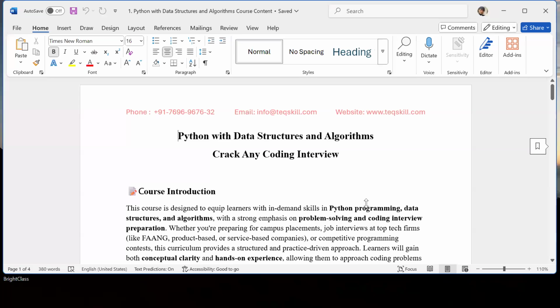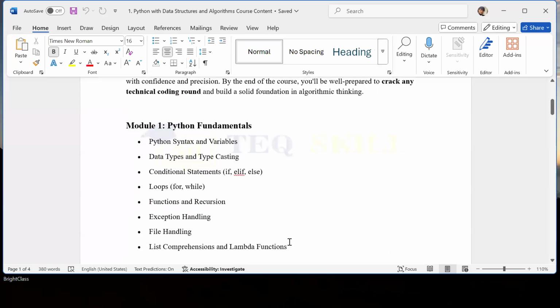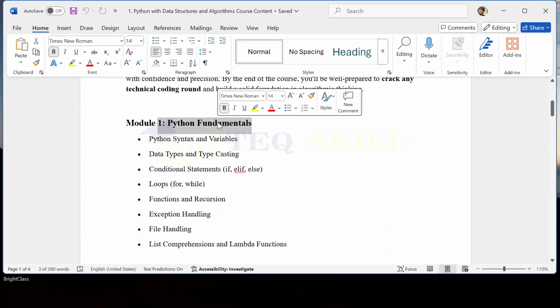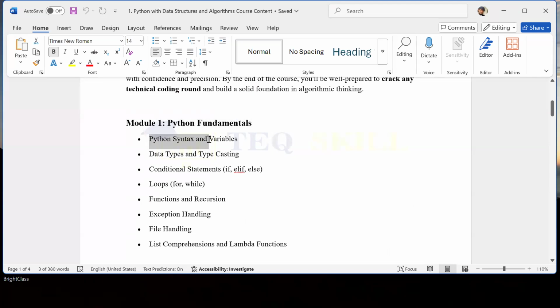Okay, so what is the first module in this? Python fundamentals, right? So in Python fundamentals, the first thing is Python syntax and variables, on which we should have some good understanding. Okay. Second one is Python data types. What are the data types we have in the Python programming language? Then we can concentrate on conditional statements, looping, and functions.